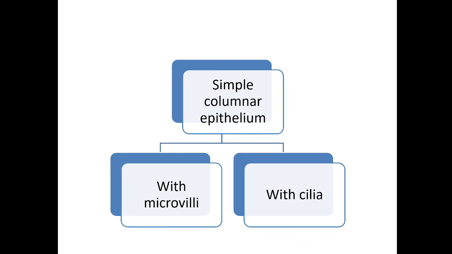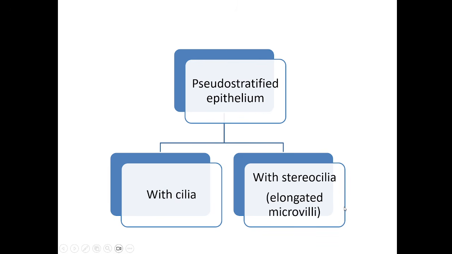The simple columnar epithelium can be divided into only simple columnar epithelium, simple columnar epithelium with microvilli, and simple columnar epithelium with cilia. Pseudostratified epithelium can be divided into pseudostratified epithelium with cilia and pseudostratified epithelium with stereocilia. We can see goblet cells in the pseudostratified epithelium with cilia.